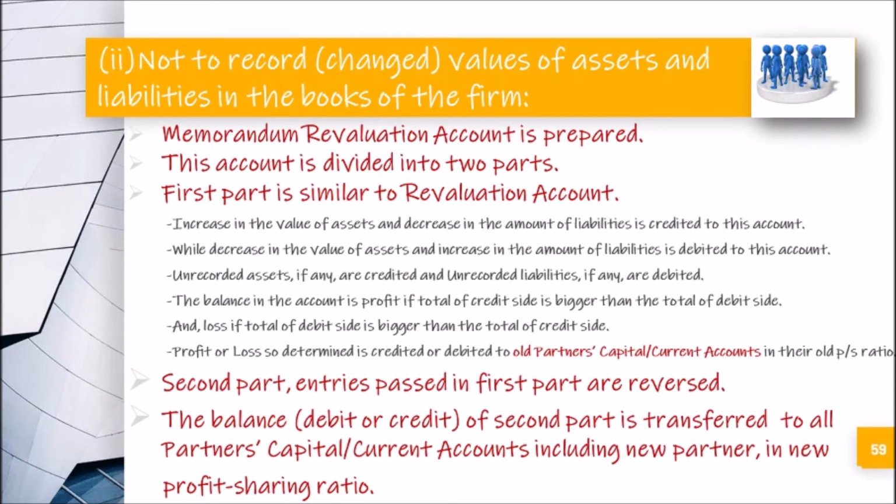In the first part we prepare the revaluation account, but in the second part things change. Everything is reversed except the entry of distribution of profit or loss. Here the distribution of profit and loss will be done among all the partners in the new ratio, including the new partner. Understood? When we do a numerical question on that, you will understand it better.